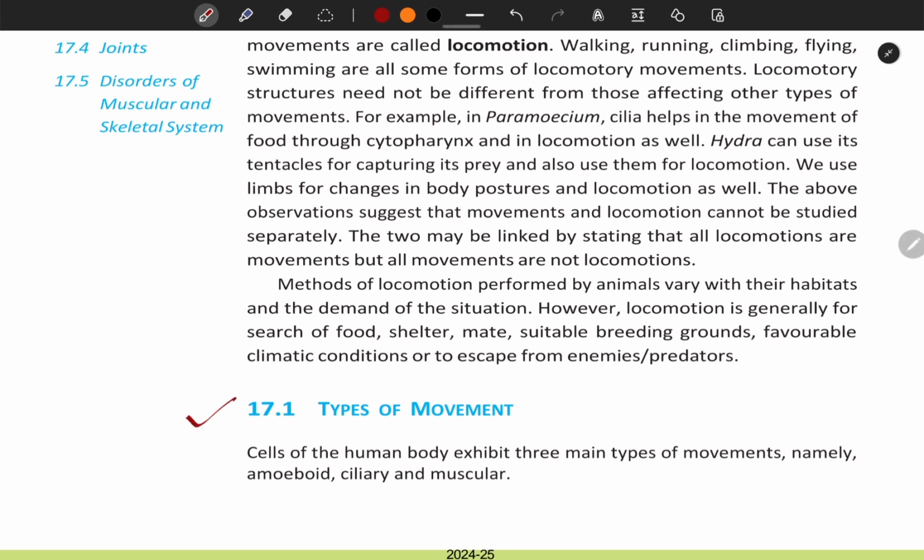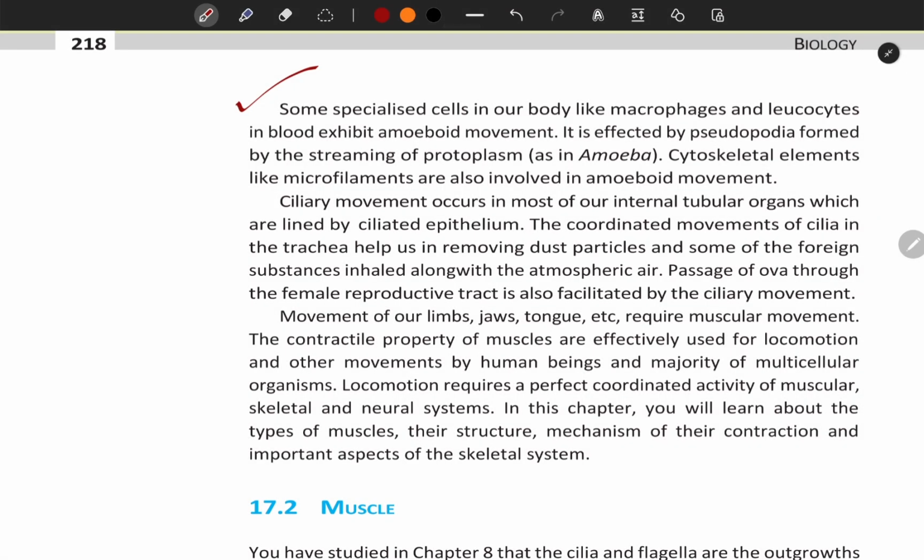17.1 Types of movement. Cells of the human body exhibit three main types of movements, namely amoeboid, ciliary, and muscular. Some specialized cells in our body like macrophages and leukocytes in blood exhibit amoeboid movements. It is effected by pseudopodia formed by the streaming of protoplasm as in amoeba. Cytoskeletal elements like microfilaments are also involved in the amoeboid movements.